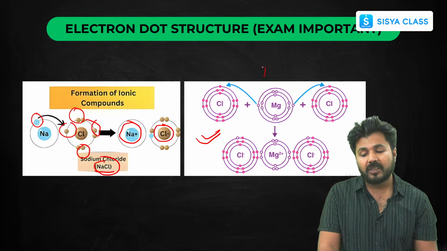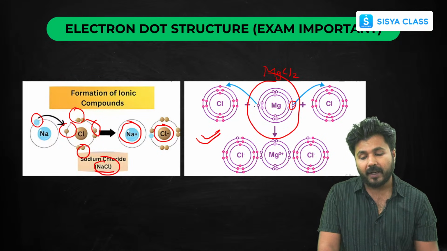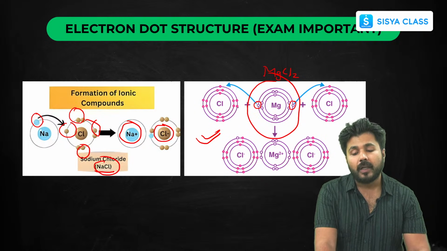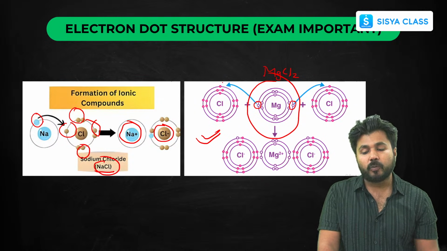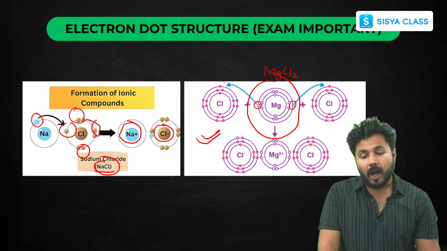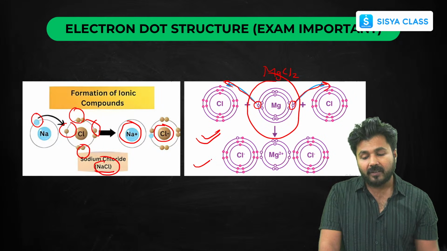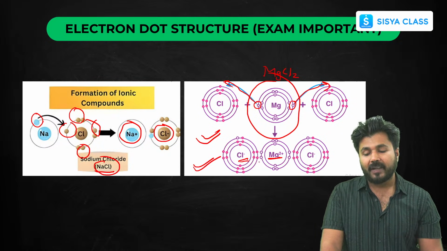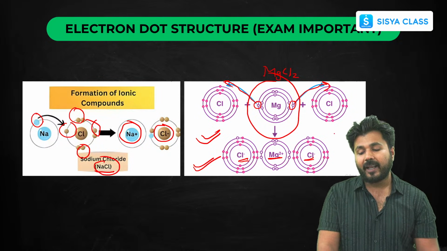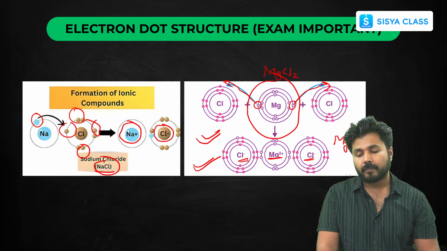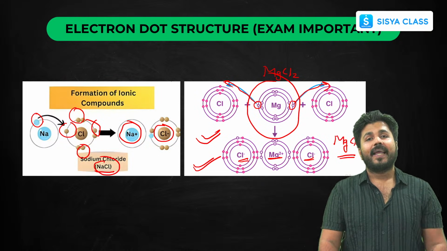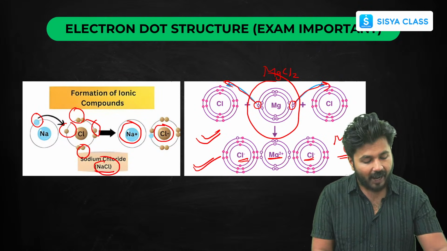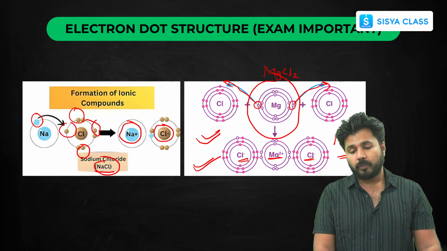Now for MgCl2, magnesium chloride, if you draw the structure of magnesium, you will find that there are 2 electrons in the outermost shell. To form magnesium chloride, chlorine only needs 1 electron. So 1 electron goes to one chlorine atom, and another electron goes to another chlorine atom. As you can see here, Mg loses these 2 electrons and forms Mg2 plus. Each chlorine will gain 1 electron and form Cl minus, and likewise MgCl2 is formed. So you must know how to draw the electron dot structure of any ionic compound if asked in the exam.